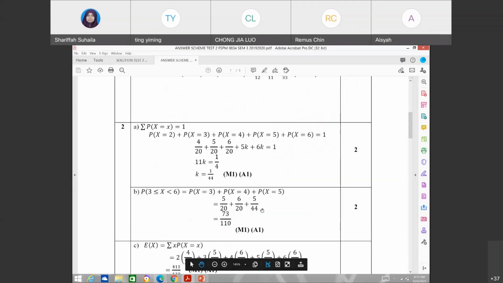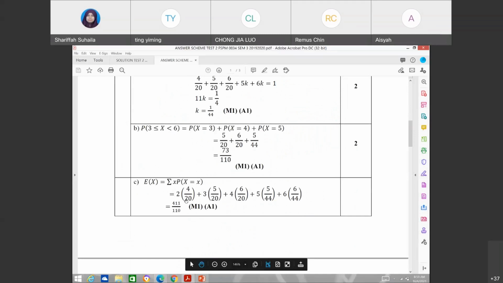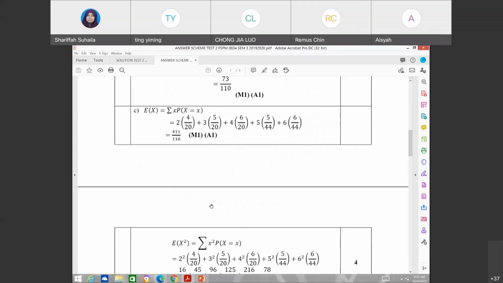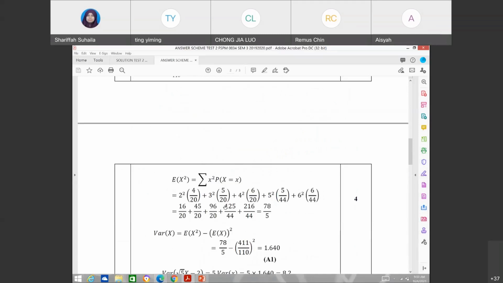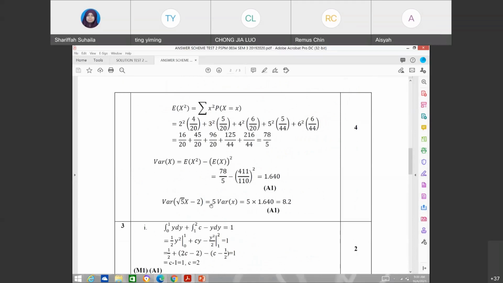Your probability, your EX. Okay, EX square, and then this is your variance, and last what is your properties for variance, kita guna balik. So 5 variance x, so 5 times 1.64. Okay, so that is your variance. Okay, so just calculation je, cuma jangan careless mistake, and then double check lah kalau you punya calculation.